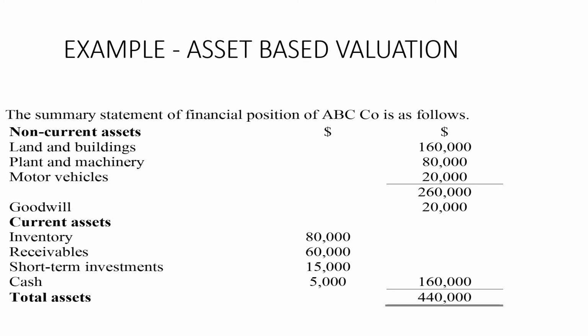Now the goodwill is about $20,000, and current assets include inventory, which is $80,000. Receivables have a value of 60,000. Short-term investment has 15,000 value, and cash has 5,000. Now the total current assets are 1,60,000, and the total assets are 4,40,000. So we have 2,60,000 of non-current assets, 20,000 of goodwill, and 1,60,000 of current assets, and the total amount of assets is 4,40,000.